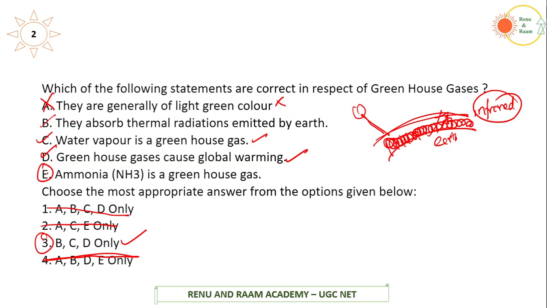Coming to the E statement, ammonia is not a greenhouse gas. Ammonia is in fact a pollutant. It is an air pollutant, but it is not a greenhouse gas as such. Okay, so the answer is B, C and D.